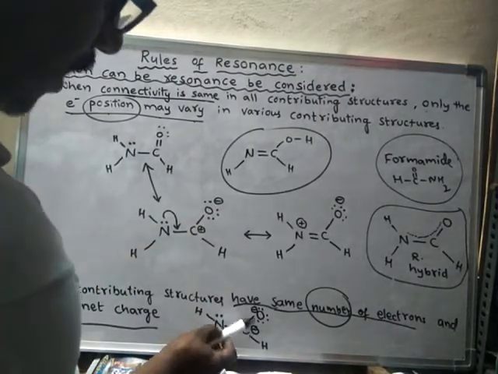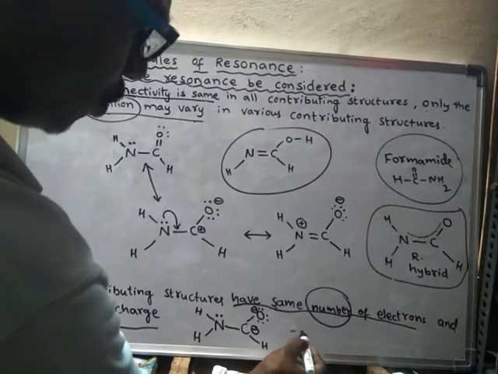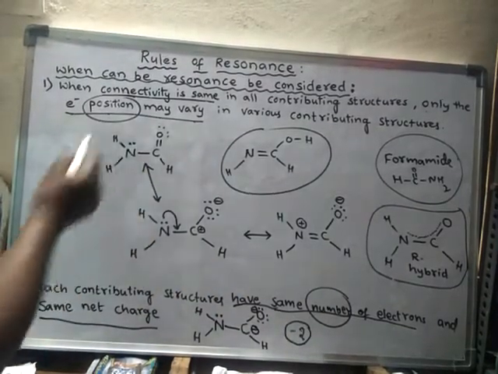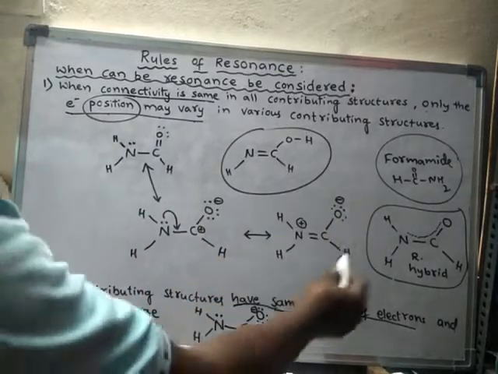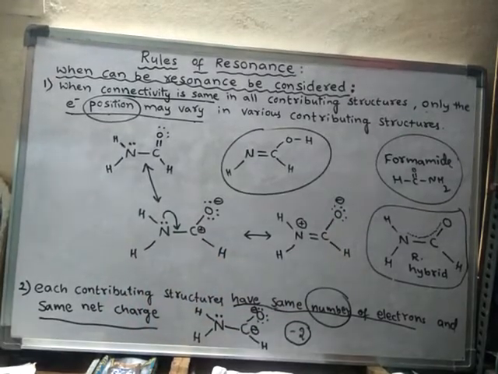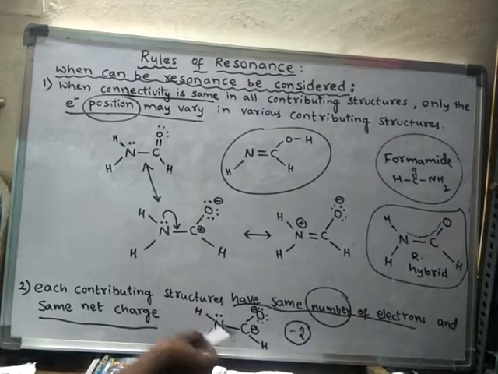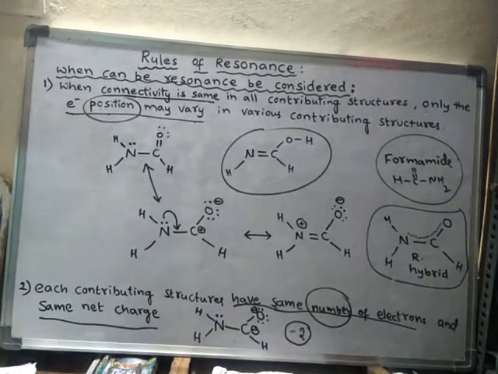Here the net charge is -2. There are 2 negative charges, whereas in all these cases the net charge is 0. Here the net charge is -2. Hence this is not a resonating structure to any of these 3.